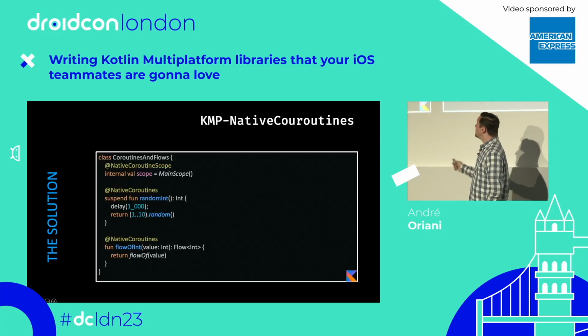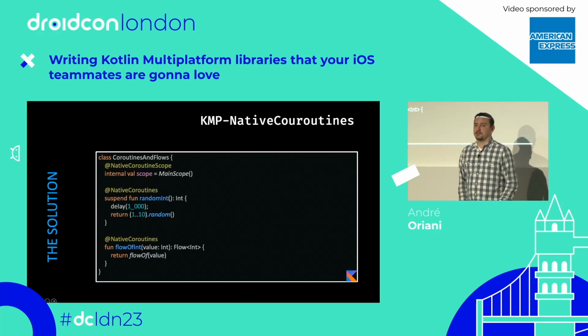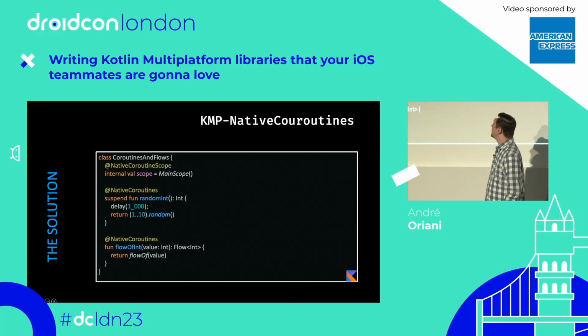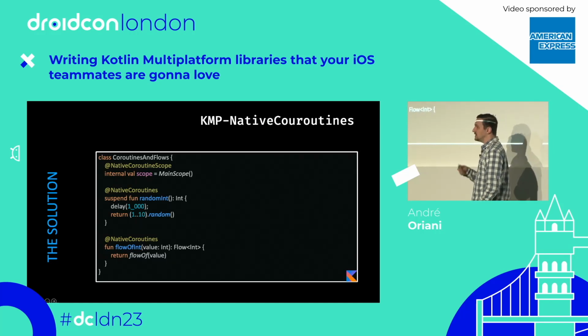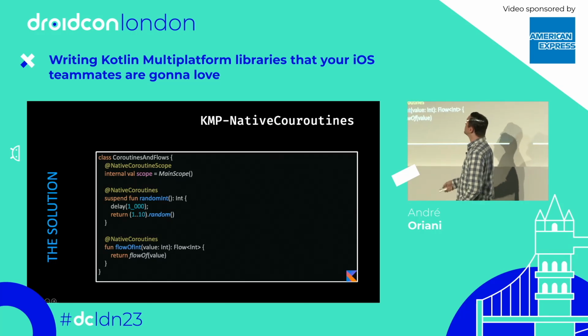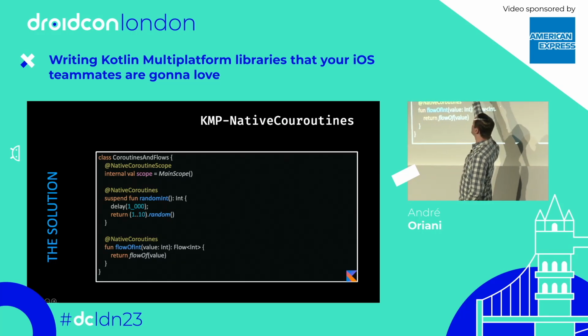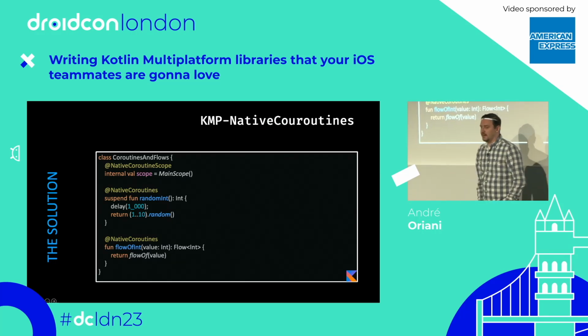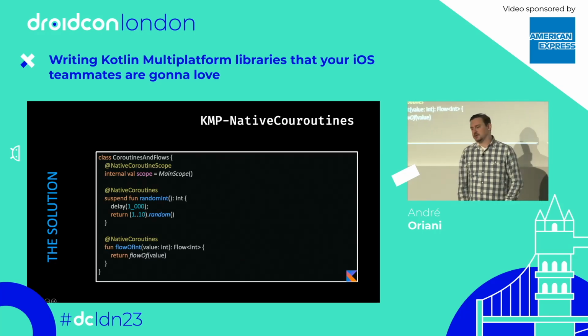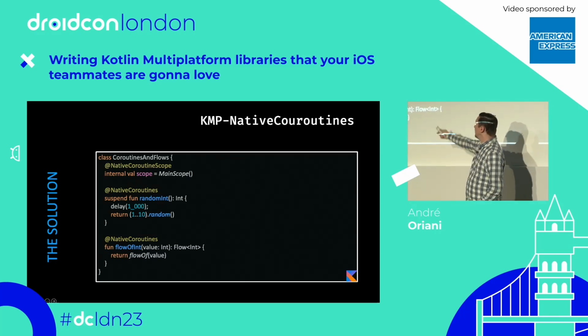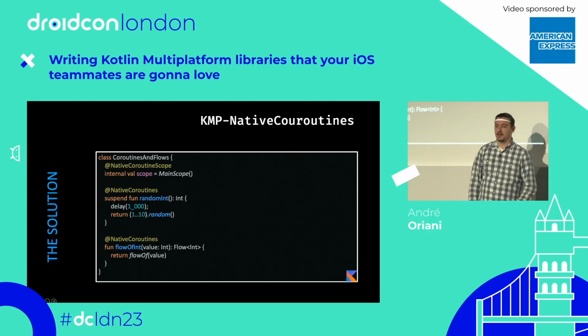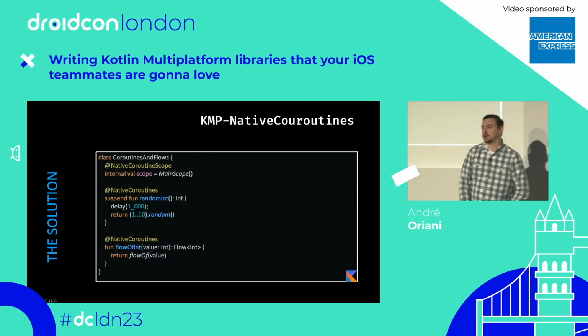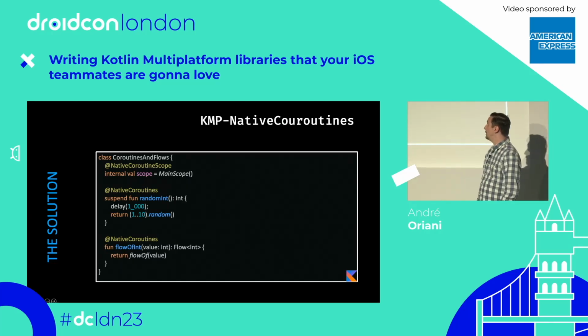So using KMP-NativeCoroutines is pretty simple. All you need to do is that for the coroutine scope you want to use in Swift, you just need to annotate it with NativeCoroutineScope. And then all your suspend functions and flows, you need to annotate with NativeCoroutines. And then the changes for your Swift developer are going to be minimal.